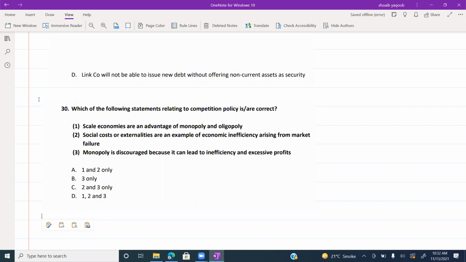In networking companies, there are a few companies, like Jazz, Ufone, that have the majority share. That is oligopoly. Scale economies is economies of scale, if you produce a larger number. So that is the advantage of both monopoly and oligopoly. So the first one is correct.